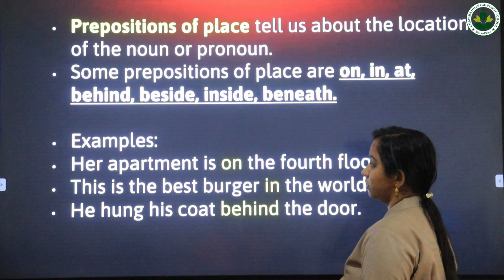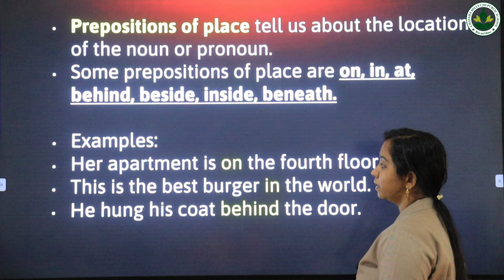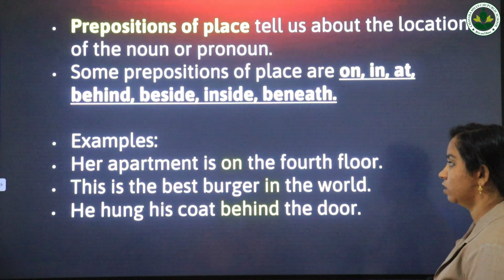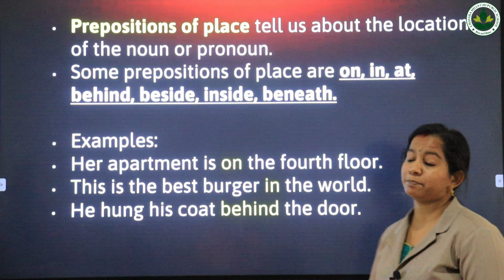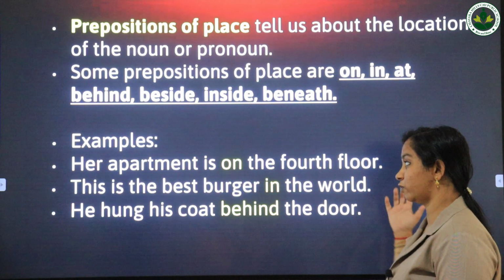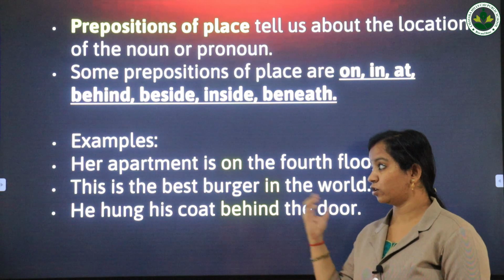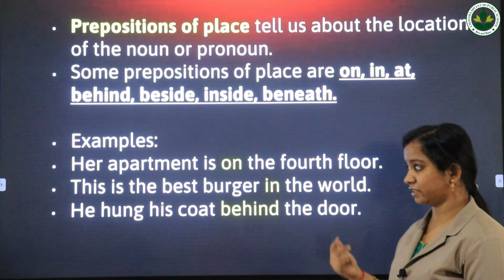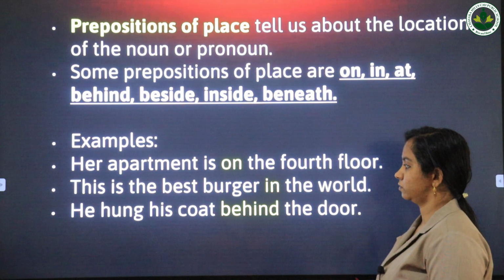Her apartment is on the 4th floor. Where is her apartment? It's on the 4th floor. We got to know the location of the apartment. Next: this is the best burger in the world.